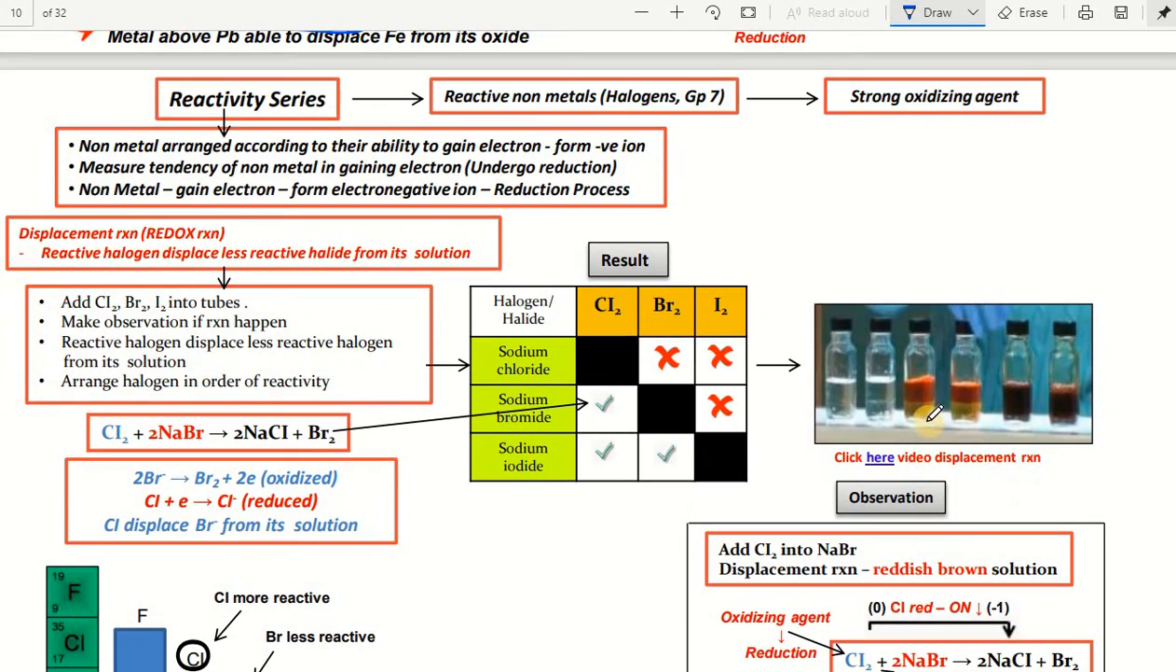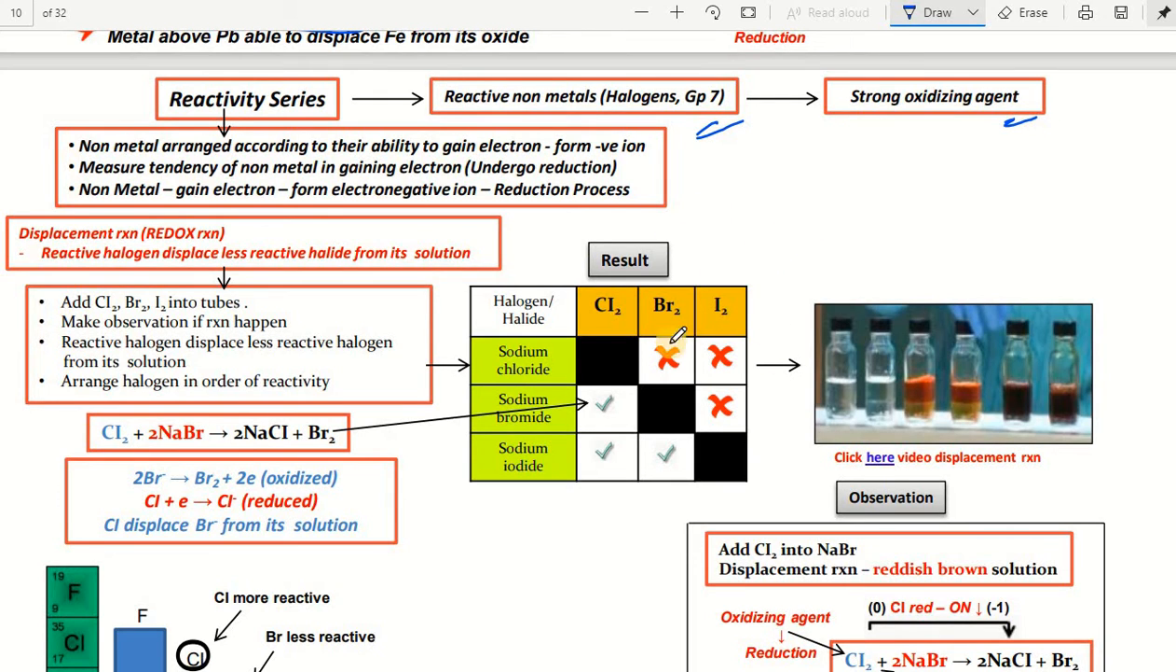Next one. So what is the reactivity series of non-metals? Non-metals are arranged according to their ability to gain electrons to form negative ions. So what are these non-metals? Halogens. Group 7 elements are halogens. They are strong oxidizing agents.